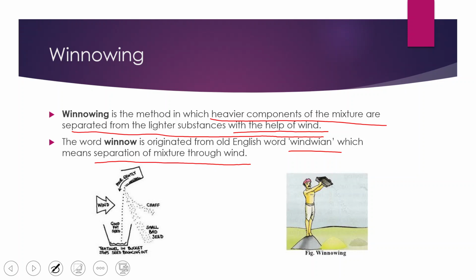You can see over here in the left hand side picture that the mixture is gently poured and the wind is coming from one side. So what happens? Due to the wind, the chaff is getting separated and the grains are dropping right into the container, and thus the grains are separated from the chaff.